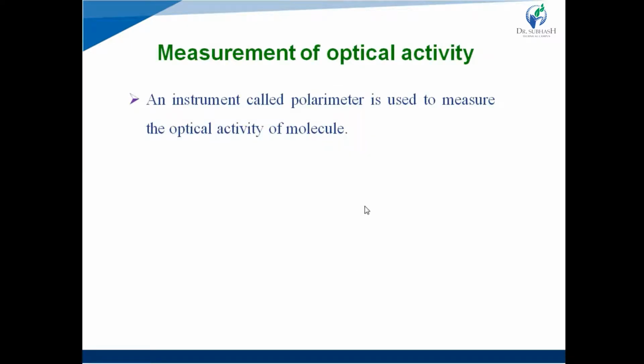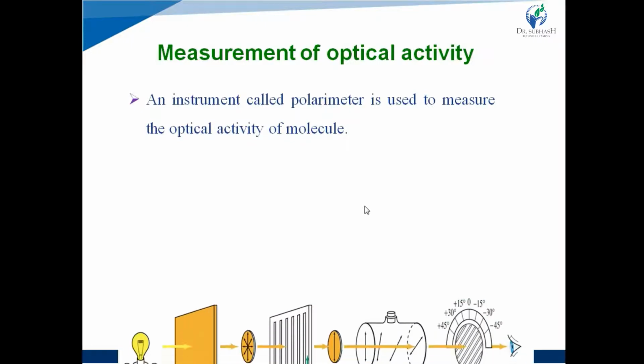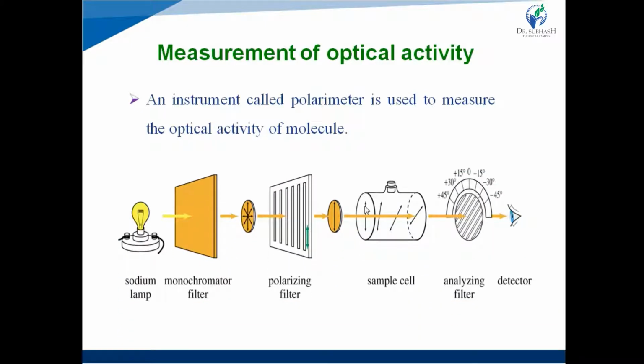Next, measurement of optical activity. For the measurement of optical activity, the instrument used is the polarimeter. Polarimeter is used to measure the optical activity of chiral molecules or chiral compounds. So, see the construction of the polarimeter. Let's discuss the construction and function of the polarimeter. It has a sodium lamp as a light source.